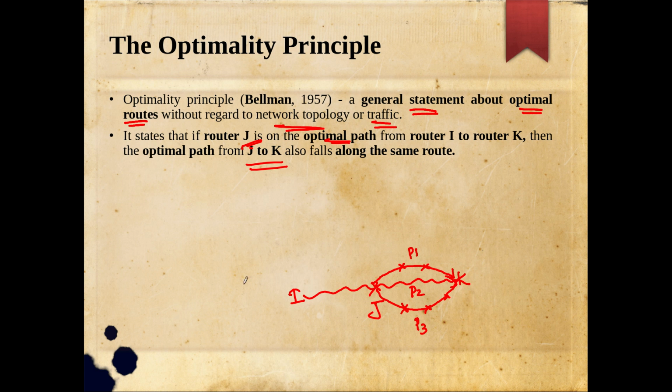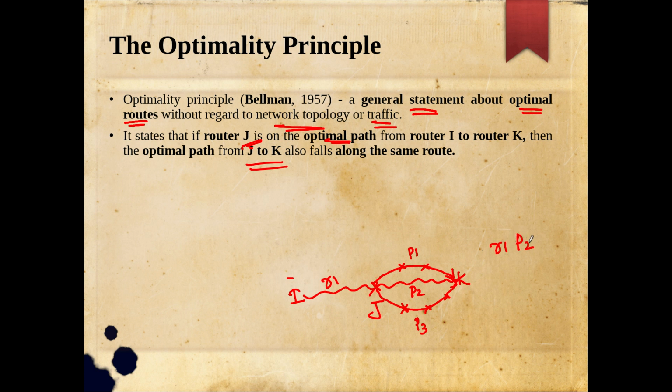Just listen to this. It's something you might already know from your algorithm class. Let me break the optimal path from I to k into two parts. Say from I to j, the path is R1, and from j to k, the path is R2 or P2. Maybe in the textbook it is written like that. Whatever it is, now tell me what is the optimal path from I to k? The optimal path from I to k is R1, P2.